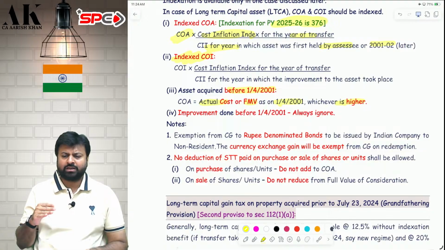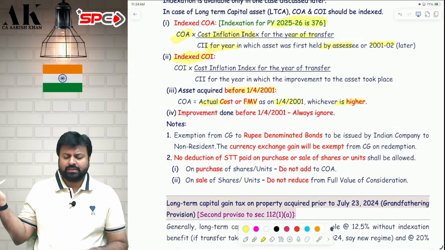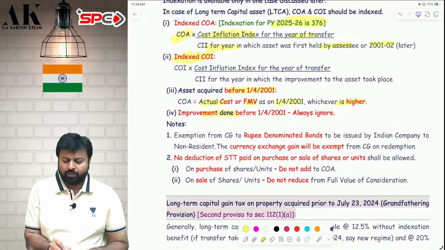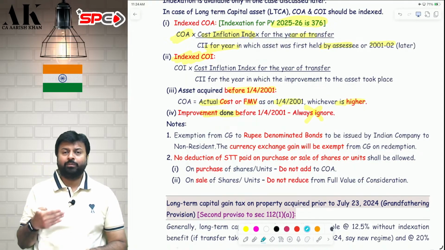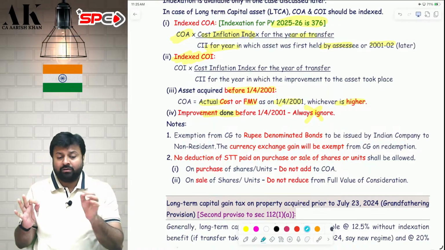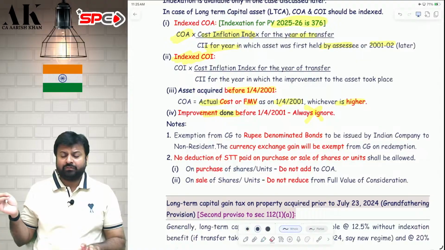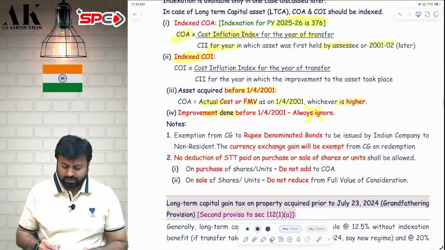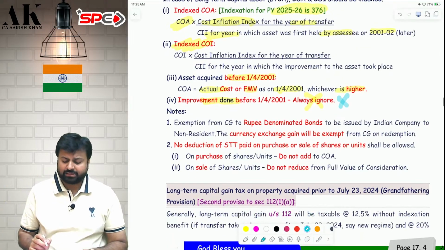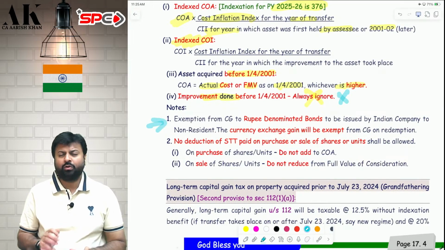Separately, we will discuss what cost of acquisition is in the next 5 minutes. If an improvement is done before 2001, then you will not get the deduction of the improvement. Cost of improvement is only allowed if it is done on or after 1st April 2001. Any improvement done before 2001 is not subject to deduction. I hope it is clear to all of you. Next one, I will just keep it on hold for some time. I will discuss it in today's session only, don't worry.